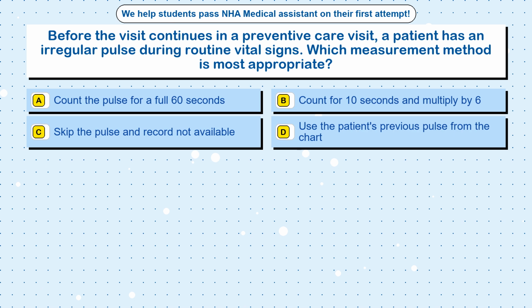Question 95. Before the visit continues in a preventive care visit, a patient has an irregular pulse during routine vital signs. Which measurement method is most appropriate? Option A. Count the pulse for a full 60 seconds. Option B. Count for 10 seconds and multiply by 6. Option C. Skip the pulse and record not available. Option D. Use the patient's previous pulse from the chart.